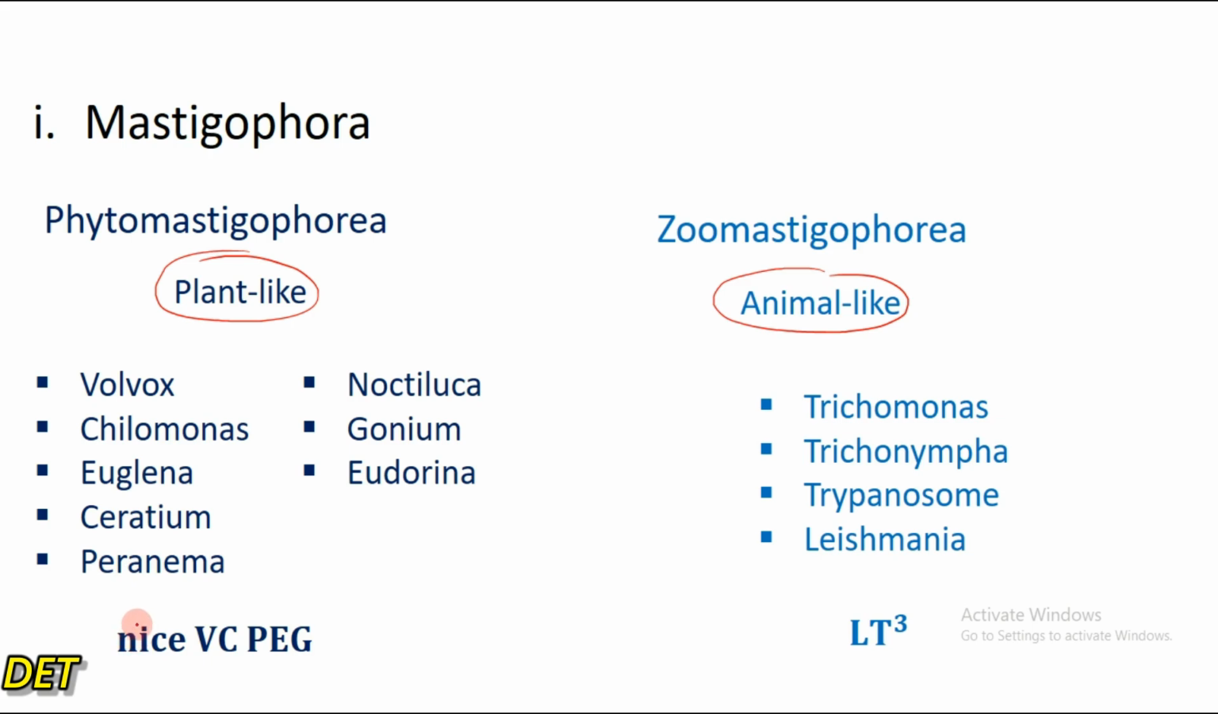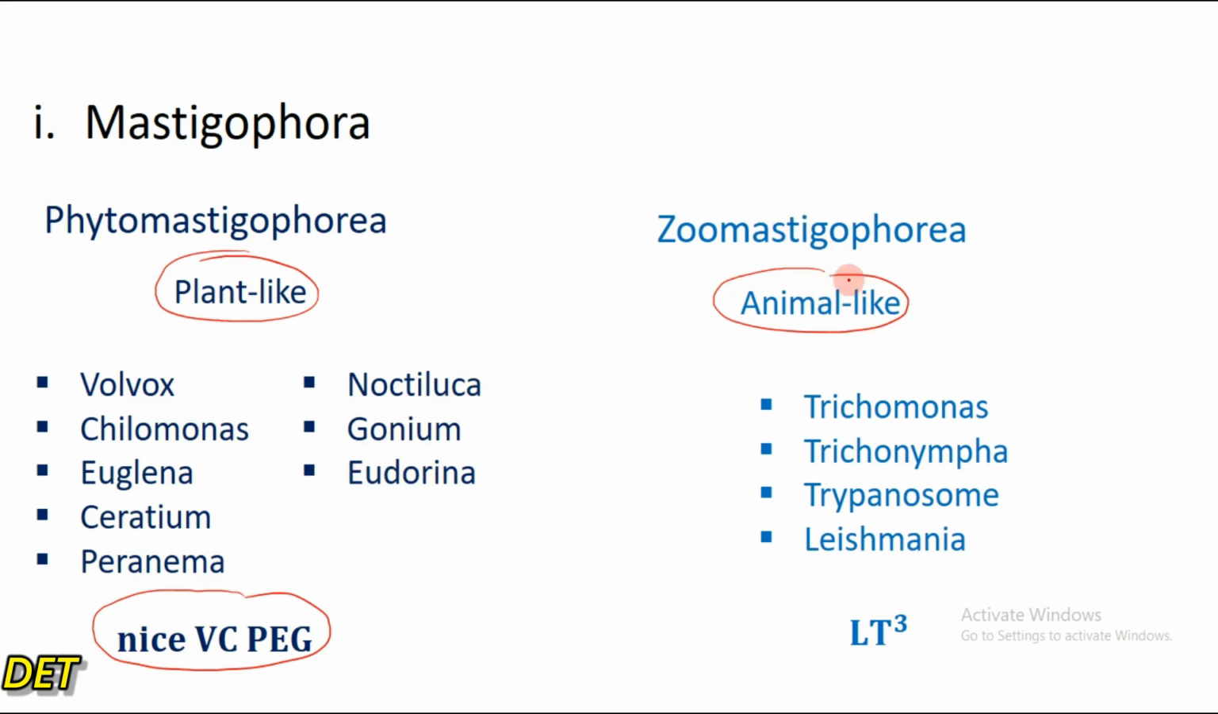We can use the acronym NICE VCPEG to remember the examples. The N in the NICE is for Noctiluca, right? The V is for Volvox, C is for Chilomonas, P is for Peranema, E is for Euglena or Eudorina, then G is for Gonium, right? So this acronym is high yield, very important. These are the examples of the Phytomastigophora: Volvox, Chilomonas, Euglena, Serratium, Peranema, Noctiluca, Gonium, Eudorina.